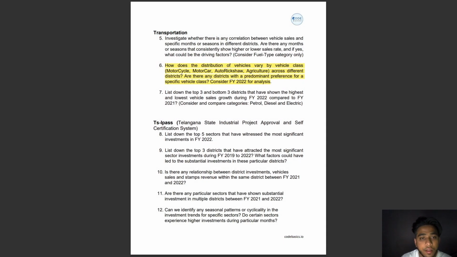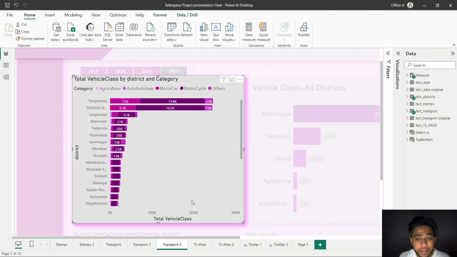As we move on to the next question, we see how the distribution of vehicles varies by vehicle class, such as motorcycles, motor cars, auto rickshaws, and agriculture across different districts. Are there any districts with a predominant preference for a specific vehicle class? When we analyze the distribution of vehicles by vehicle class across diverse districts in 2022, a predominant trend emerges.